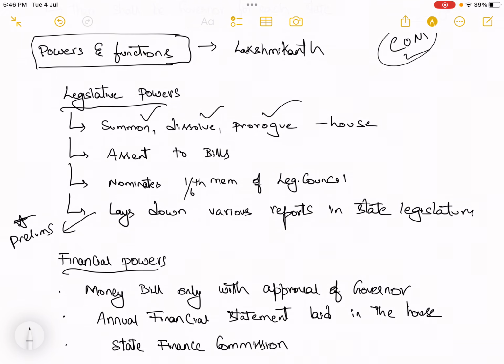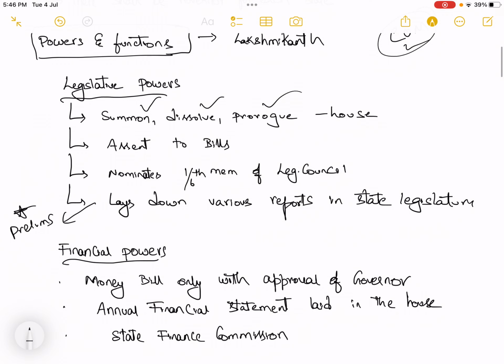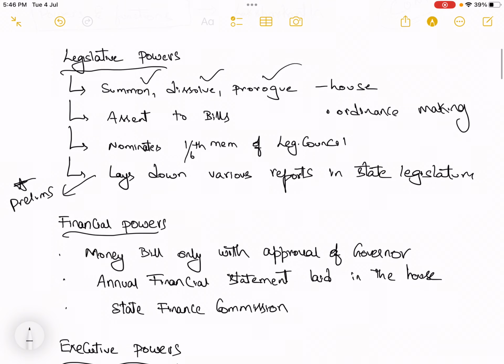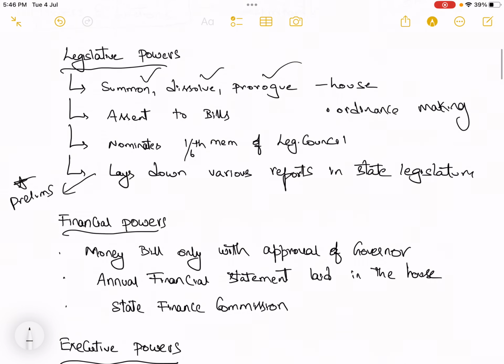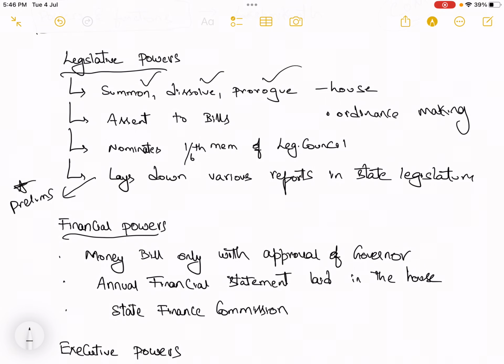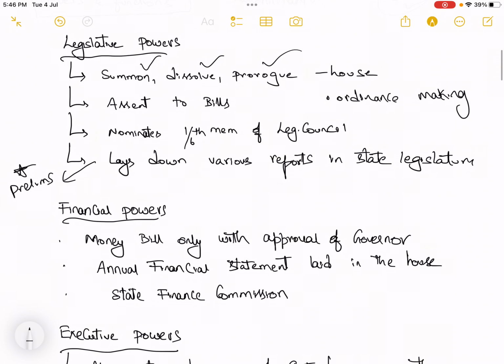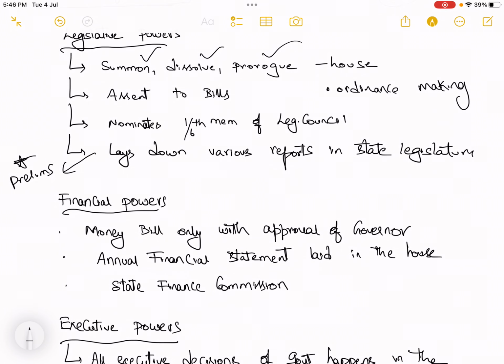He is the one who gives assent to the bills. And he also has the ordinance making power, which I forgot to mention here. Ordinance making power, just like the powers of the president under Article 123. And he is the one who nominates 1/6 of the members of the legislative council. When I say governor has all these powers, it is actually the state government, but generally we take the name of the governor. He lays down various reports in the state legislative assembly.